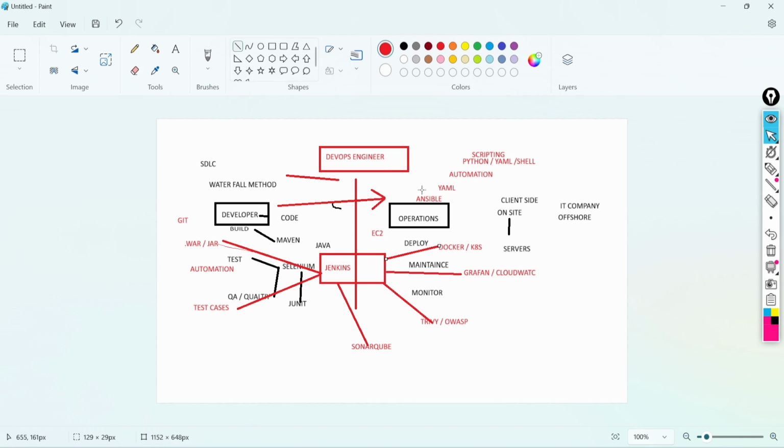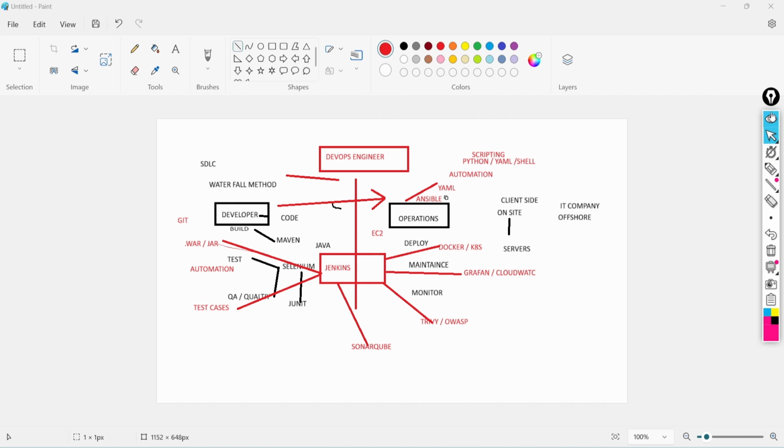And we will use Ansible to automate deployments. Even with Docker we require YAML files, because in Docker we write YAML files to create Docker images and Docker deployment. So this also we will cover everything. This is how DevOps engineers got into the market, and it's a highly in-demand role in the market.